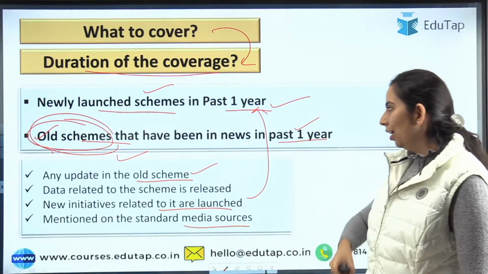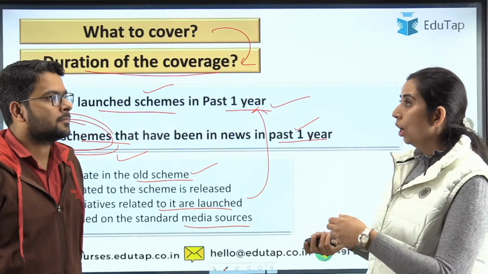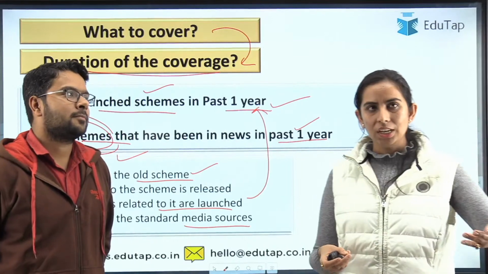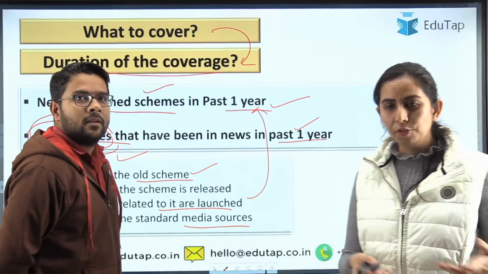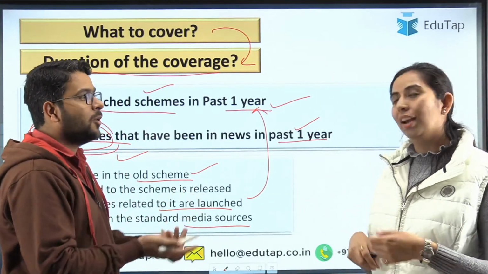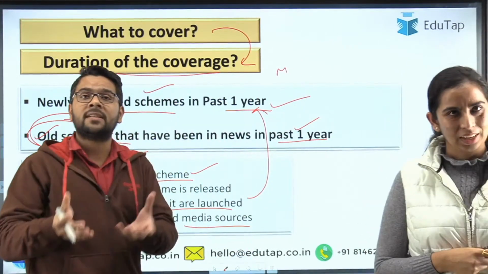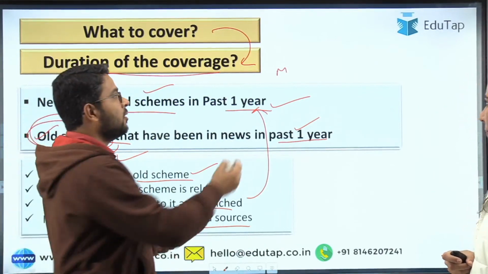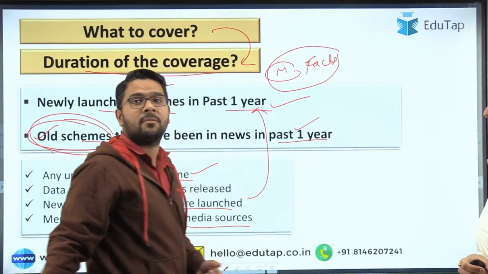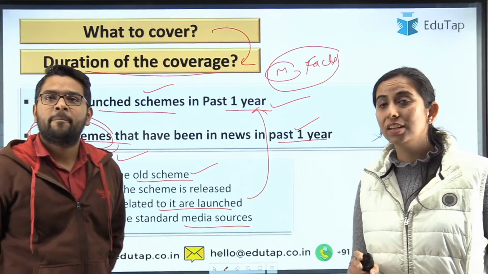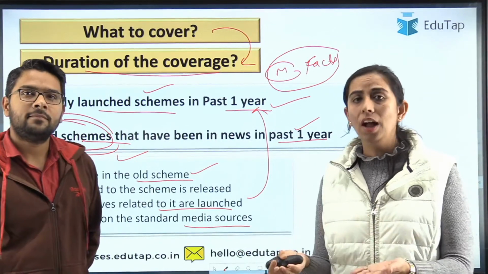Last is old schemes which are in news. Let us give the students a few examples. For example, in the Jal Jeevan Mission, which state has covered the 100% target? Goa. It's an old scheme. Moreover, guys, if you see MGNREGA, an old scheme, there are a lot of facts coming in the news right now. We cannot skip them because they can ask questions from those facts, which we miss because we consider it an old scheme. You have to understand that if these things are related to old schemes, you have to cover them.